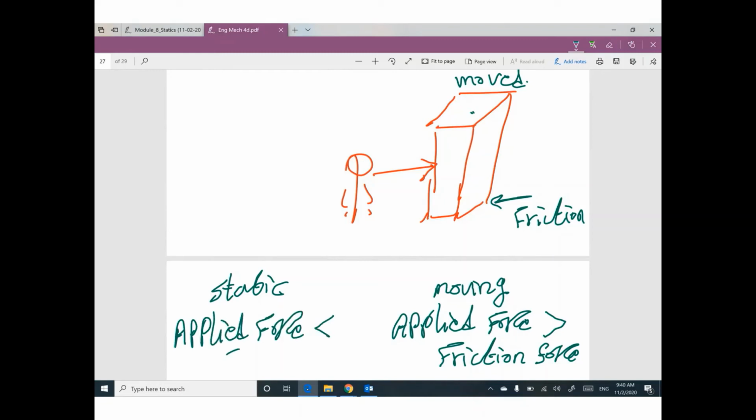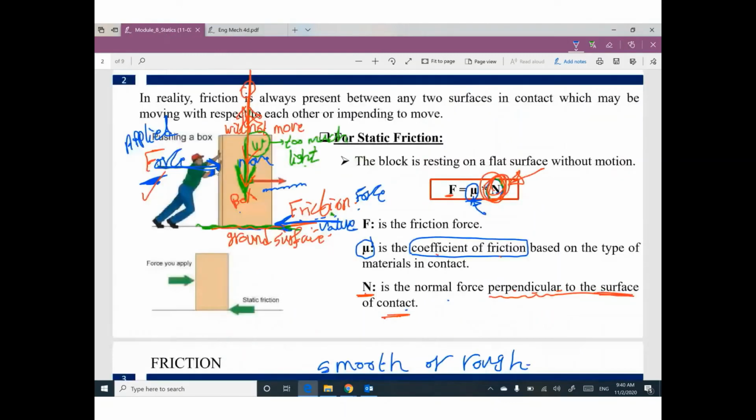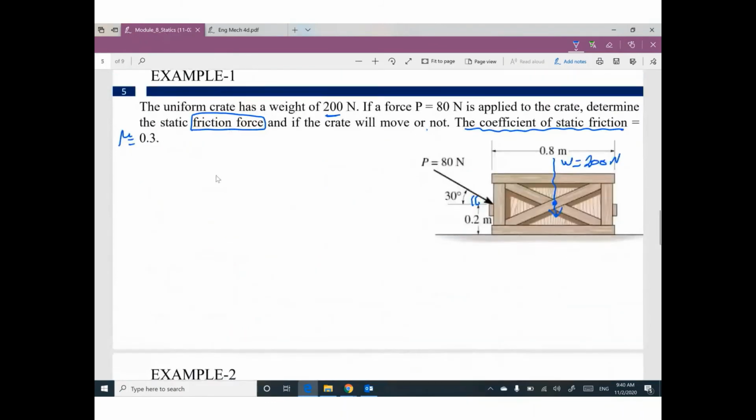You are trying to push the box, but no way, there is no moving. Why? You are applying a force, but there is another force called friction greater than your force. So this problem is asking what is the friction force, what is the value, and do you think this crate will be moved or not?